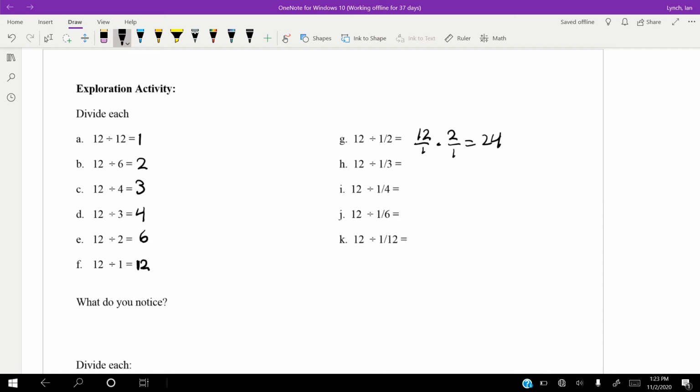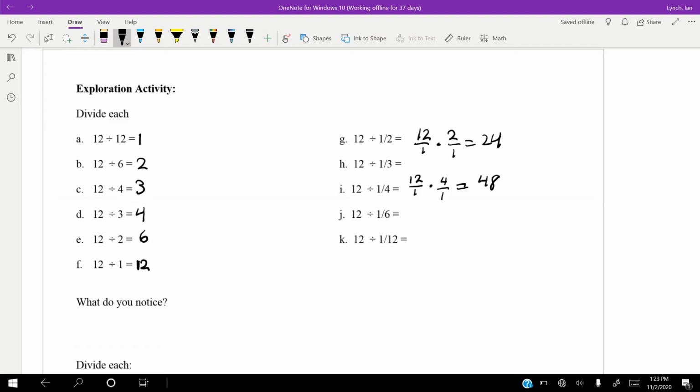Weird. Alright, let's just keep going like we're dividing fractions. Actually, I'll go down to 1/4. So 12 over 1, we flip the 1/4, so it's 4 over 1, and we change the divide to multiply.